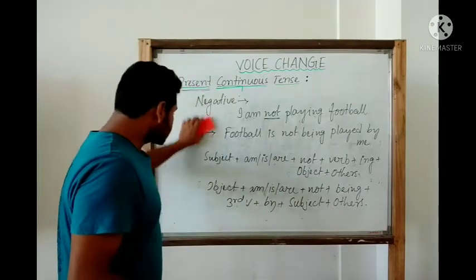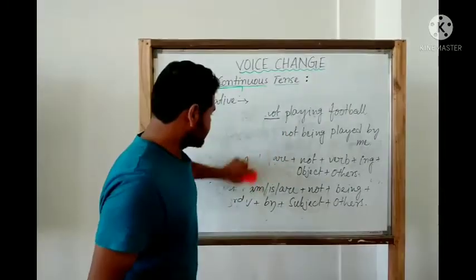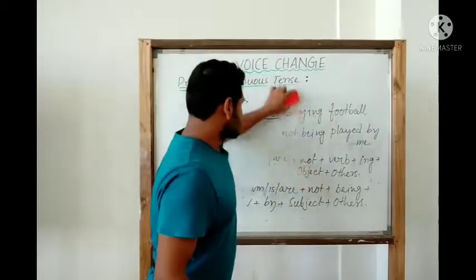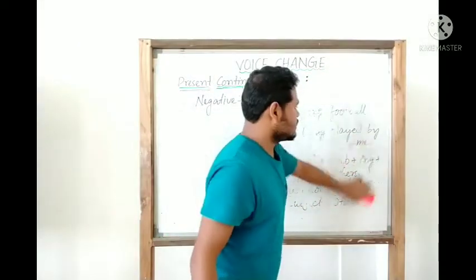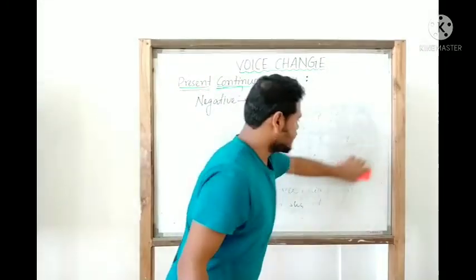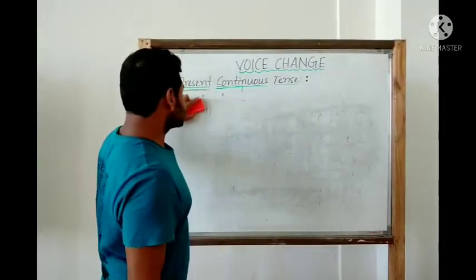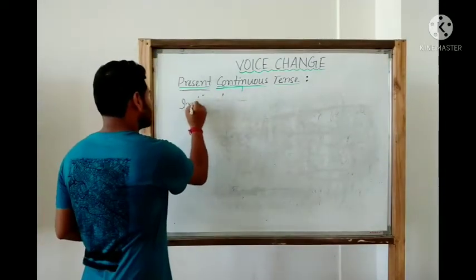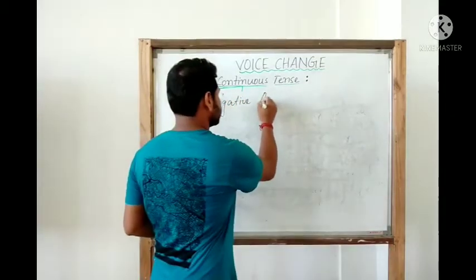Let us come to the third category, that is interrogative affirmative. All of us know that interrogative means a sentence that asks a question. So the basic rule says that we need to form a question with these particular sentences, and then we would see how to change those sentences into passive. So first let us come to the interrogative affirmative.